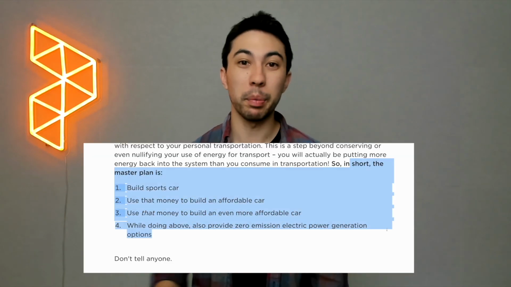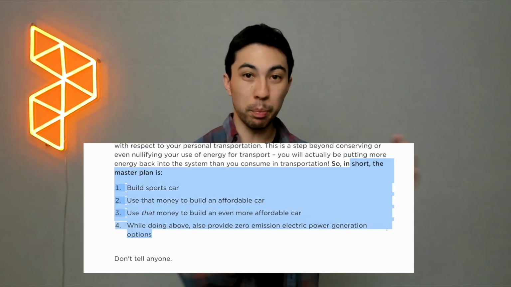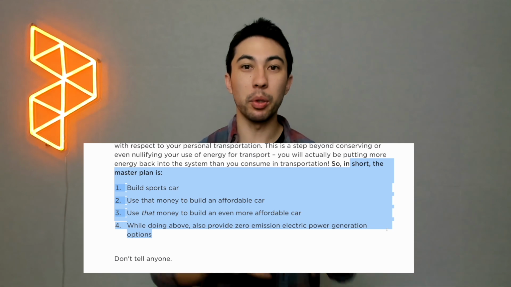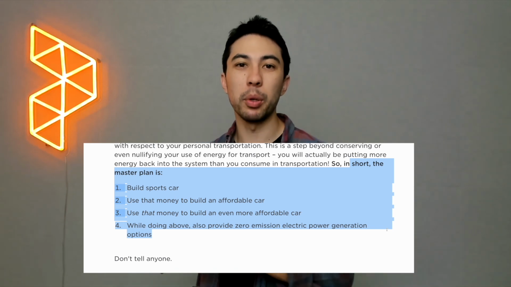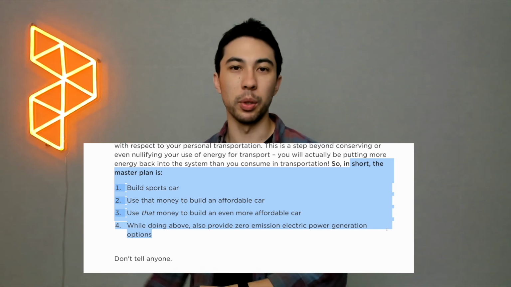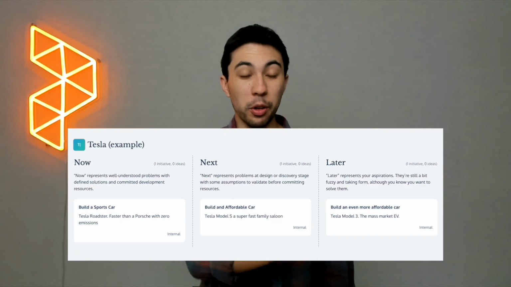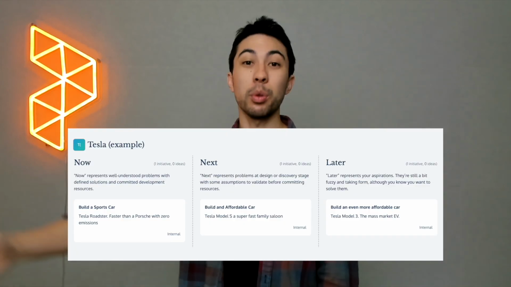So in the blog post, Elon Musk outlines Tesla's master plan, right? It's a 3-step master plan where he talks about building a sports car and then using that money to build an affordable car and then using that money to build an even more affordable car afterwards. Now you can look at this 3-step master plan and it looks a lot like a roadmap. In fact, you could plot this along a timeline and turn it into a roadmap, right?